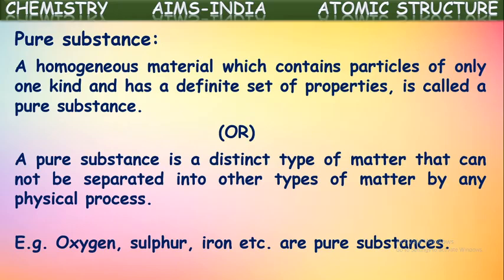For example, oxygen, sulfur, iron, sodium chloride, and water all come under pure substances. They contain only one kind of particles in them. If you say oxygen, it is made up of only oxygen molecules. No other substance will be there, so it comes under pure substance. If I say iron, it contains only iron particles in it, so it is a pure substance. If you say pure water, it contains only water molecules, that is, H2O molecules only will be present in it. Then it is said to be a pure substance.